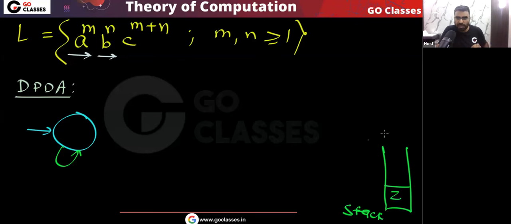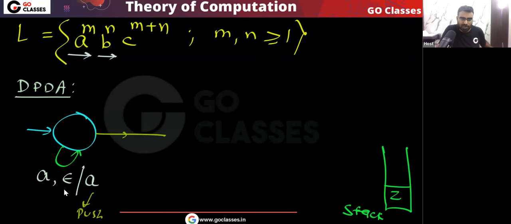What I will do, without looking at the stack, don't pop the stack. When this A comes in the input string, without reading the stack, without popping anything from the stack, I will push it. For every A, I will push one A. This A simply means that I'm pushing it, and this epsilon simply means that there is no pop. I'm not looking at the stack.